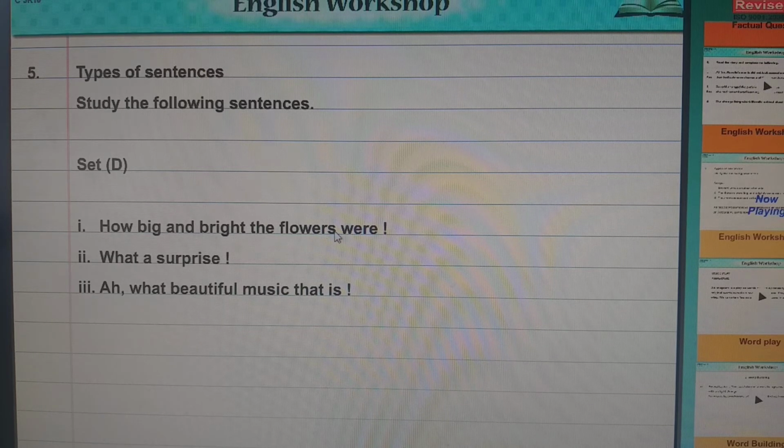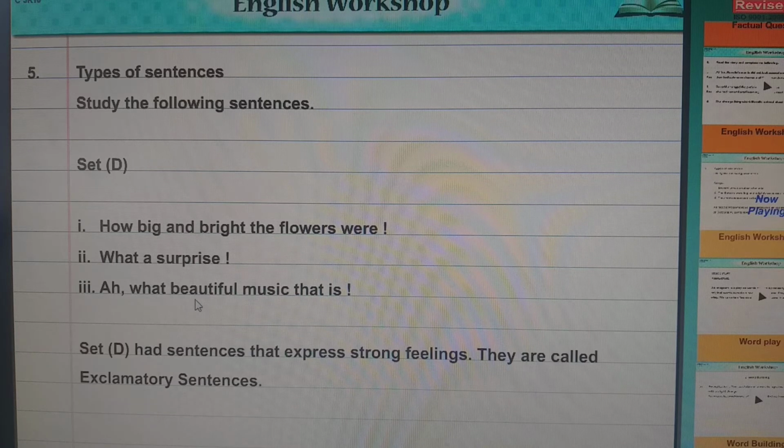How big and bright the flowers were. What a surprise. What beautiful music that is. Now you will find that these sentences start with how, and you will say it's a question, but no. When it ends, there is a mark. You can see this mark? Yes, this is an exclamation mark. And when a sentence carries an exclamation mark and expresses a strong feeling, the sentence is said to be an exclamatory sentence.